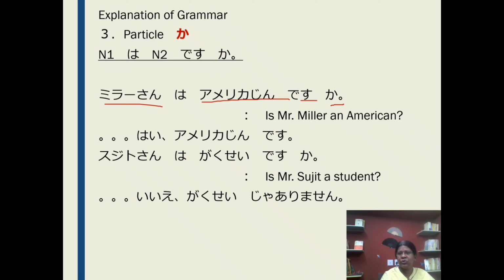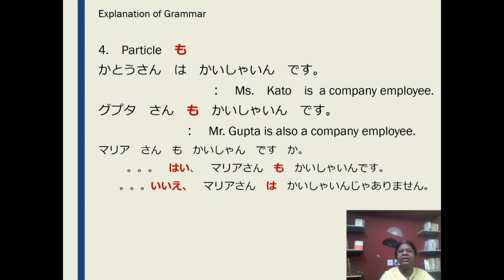This is a yes-no question. Either yes or no. Mira-san wa America jin desu ka? If it is yes, hai, America jin desu. If it is no, iie, America jin ja arimasen. Instead of hai, it becomes iie, and instead of desu, ja arimasen comes. Okay, we will learn with a second sentence. Sujit-san wa gakusei desu ka? Is Mr. Sujit a student? Iie, gakusei ja arimasen.